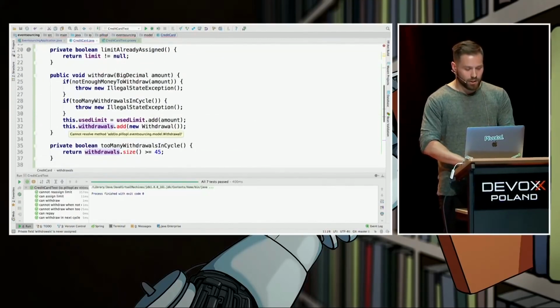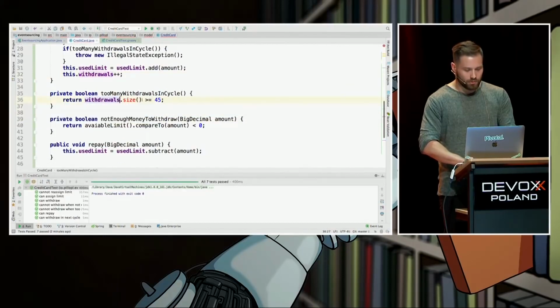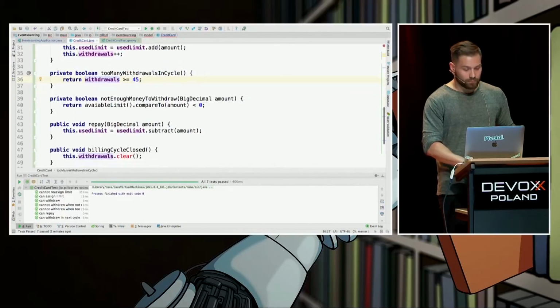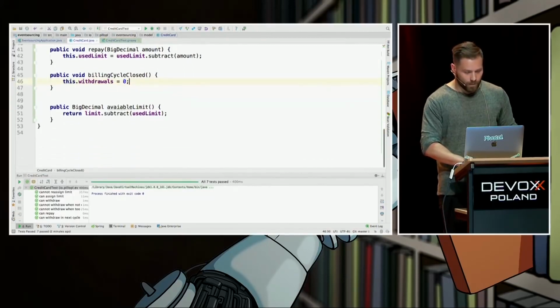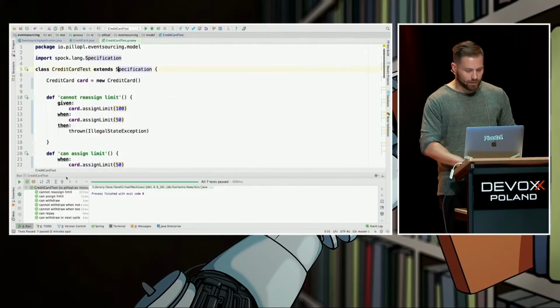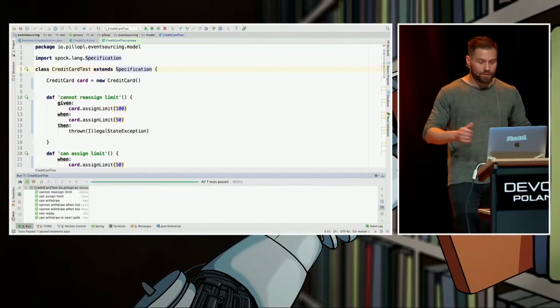Here we just increment the counter. Here we just check whether it's greater than 45. And here we have to reset the counter to 0. Right? Yeah, I think we can run the test right now and see whether it's green. It's green.